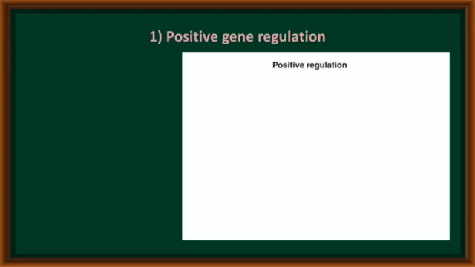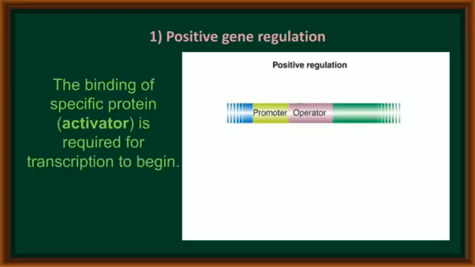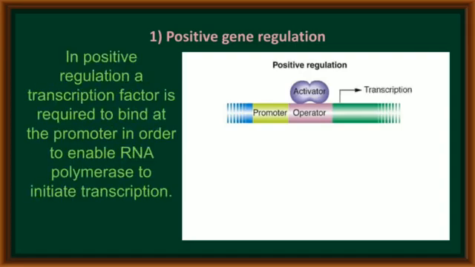In positive regulation, the structure of a transcriptional unit contains a promoter, operator and structural genes. Some special proteins called activator proteins, when they bind to the operator, immediately promote the binding of RNA polymerase enzyme on the promoter, which leads to transcription.